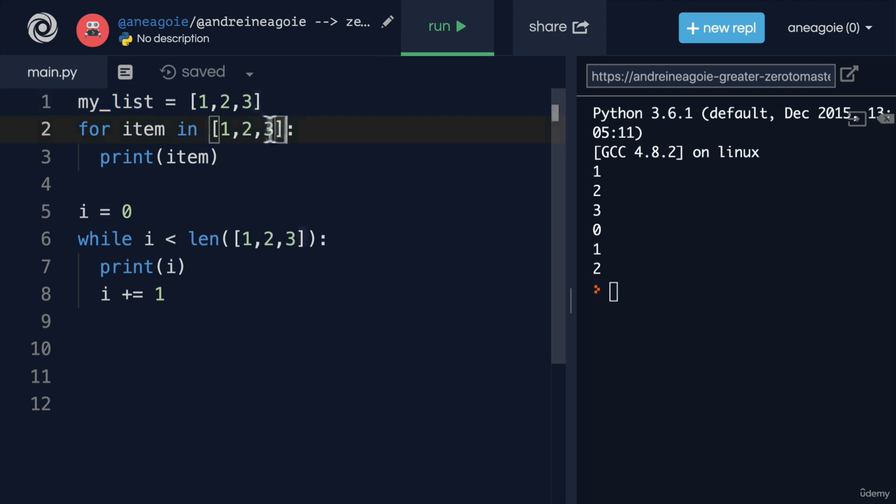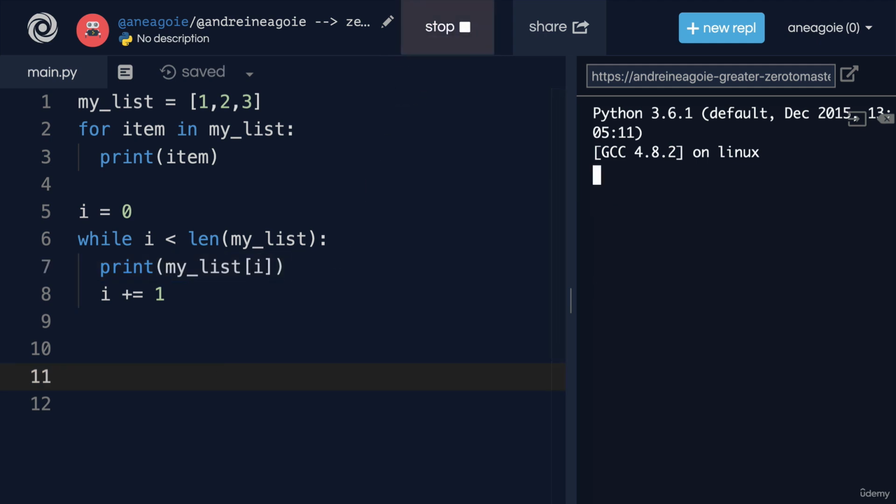So my list, and this list will be 1, 2, 3. Well, my list can be iterated with a for loop, or it can be iterated with a while loop, and we simply say my list at index of i. And if I run this, I get the same results. But which one do you think is better?